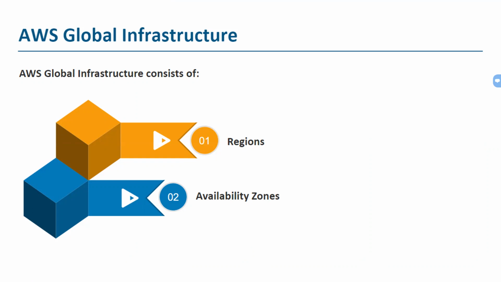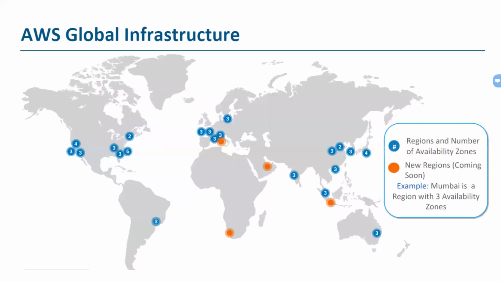We'll be talking about edge locations also, which is nothing but cached locations, wherein we'll talk about CloudFront as a service. We'll be seeing all these components very precisely when we are talking about regions, availability zones, and edge locations. These are geographical locations, a geographical split of different regions, as you can see in this slide.